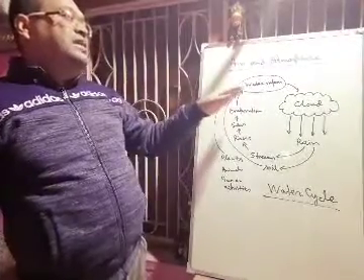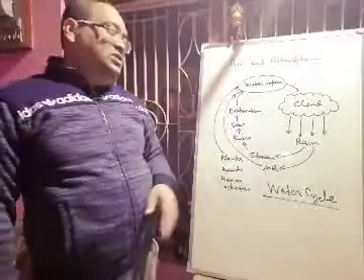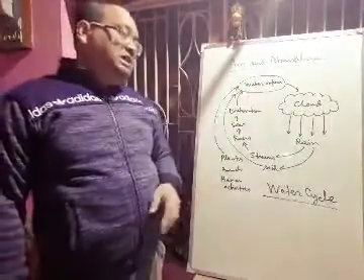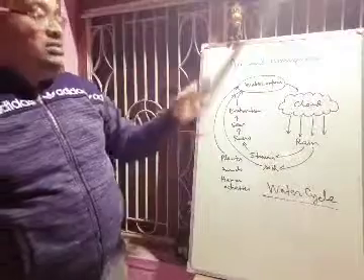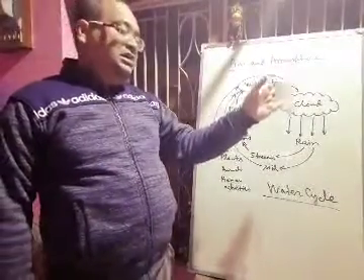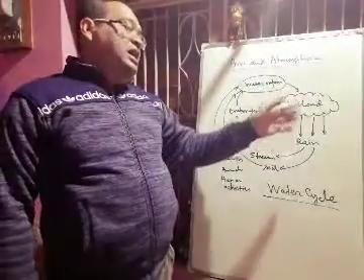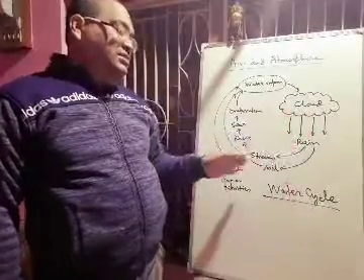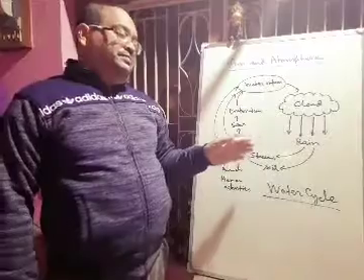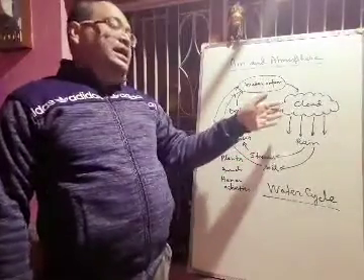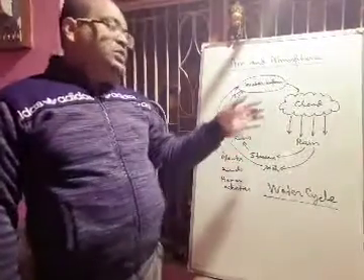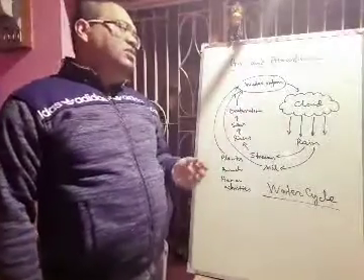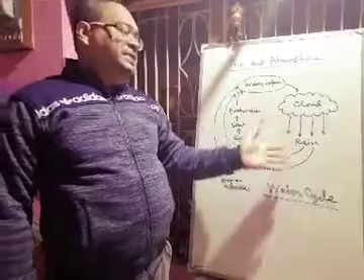Now this water vapor is forming cloud. Water vapor may form ice in the polar region, and when there is sunshine, that ice will melt and again come into the river. In the cloud, when the water condenses and forms big water droplets, it will precipitate as rain.